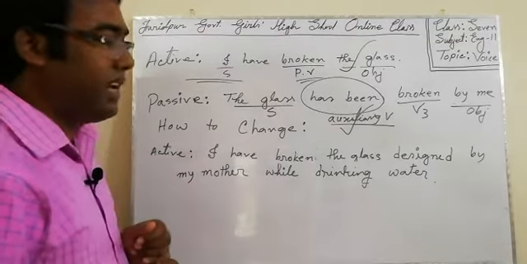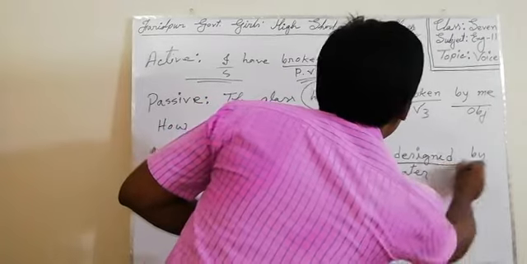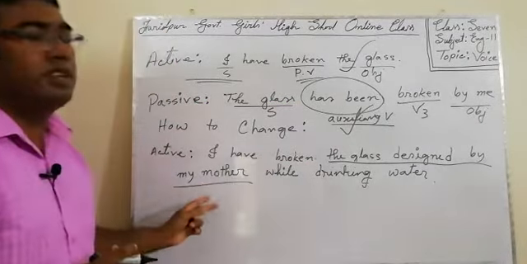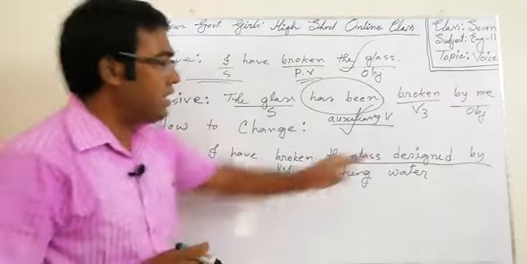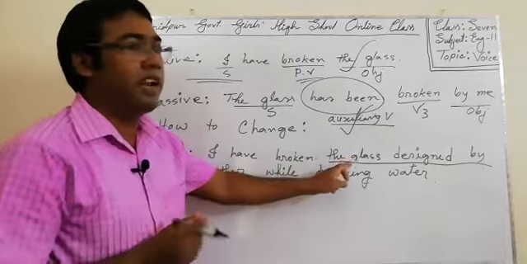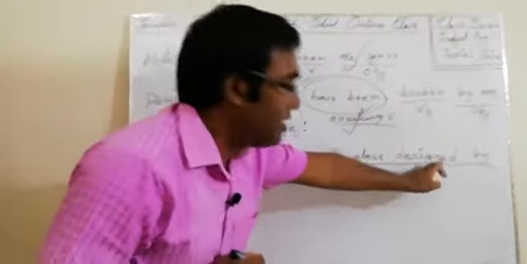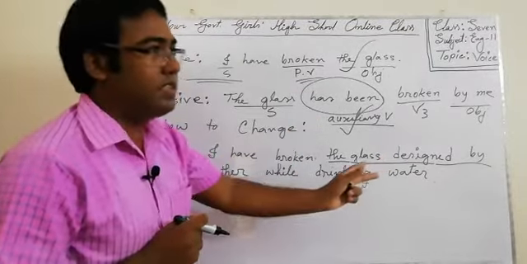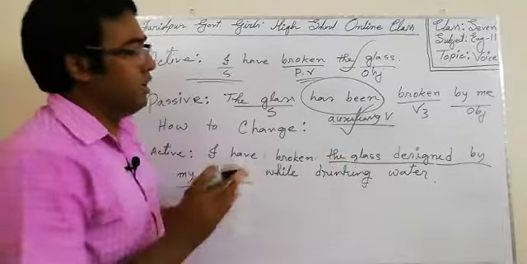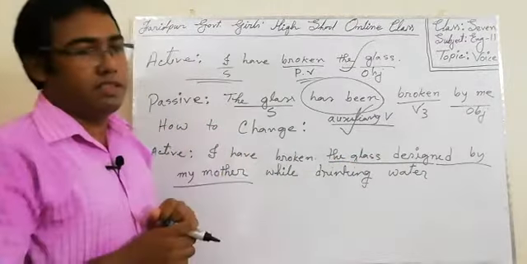Now, which part is the object? The glass designed by my mother. This whole phrase is the object now, because designed by my mother is giving the identity of the glass. Which glass? So, the words after the object giving extra identity of the object, all these words are the object in the sentence.